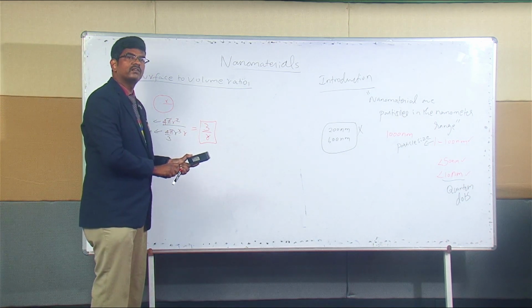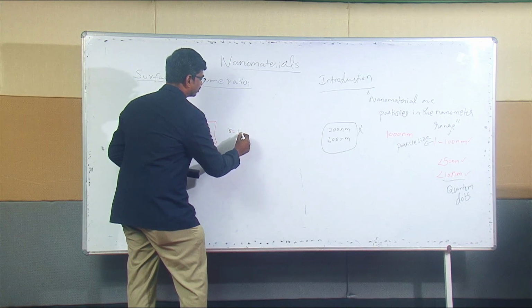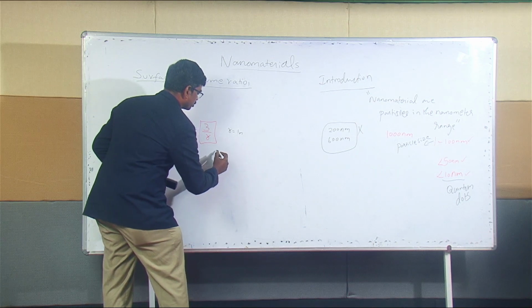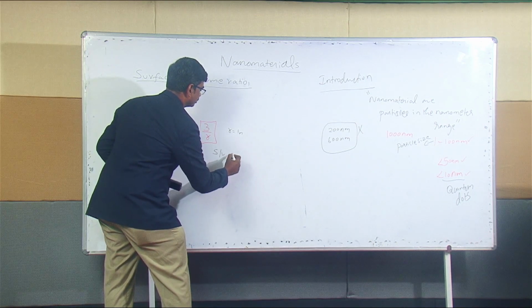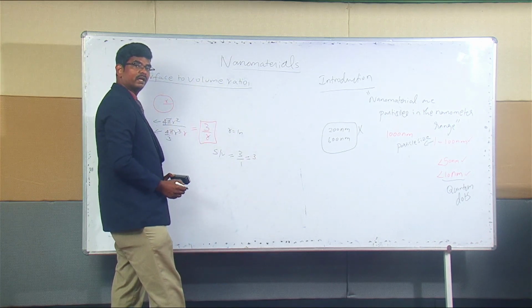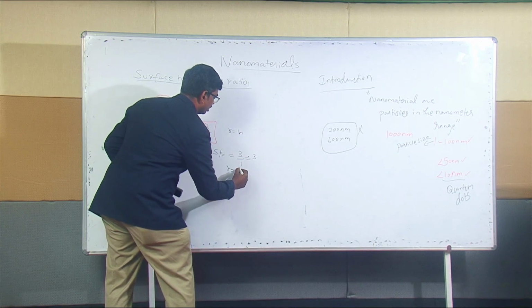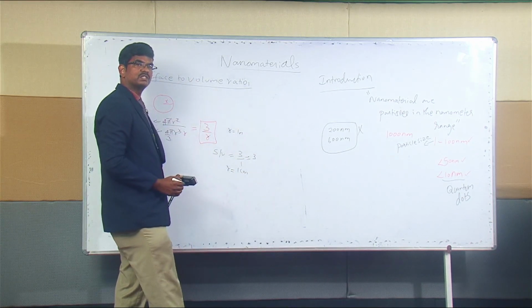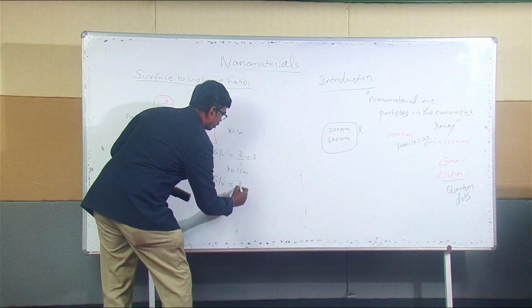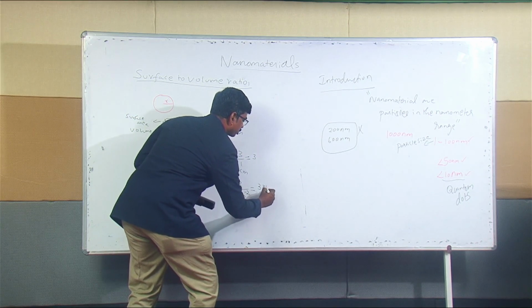So what do you mean by this? If I give some numerical value, we will be able to understand. For example, let me take r equal to 1 meter. Then I get the surface to volume ratio as 3 by 1 meter, which is equal to 3. And if instead of 1 meter, I give r equal to 1 centimeter, the surface to volume ratio is 3 by 1 into 10 power minus 2, which is equal to 3 into 10 power 2.